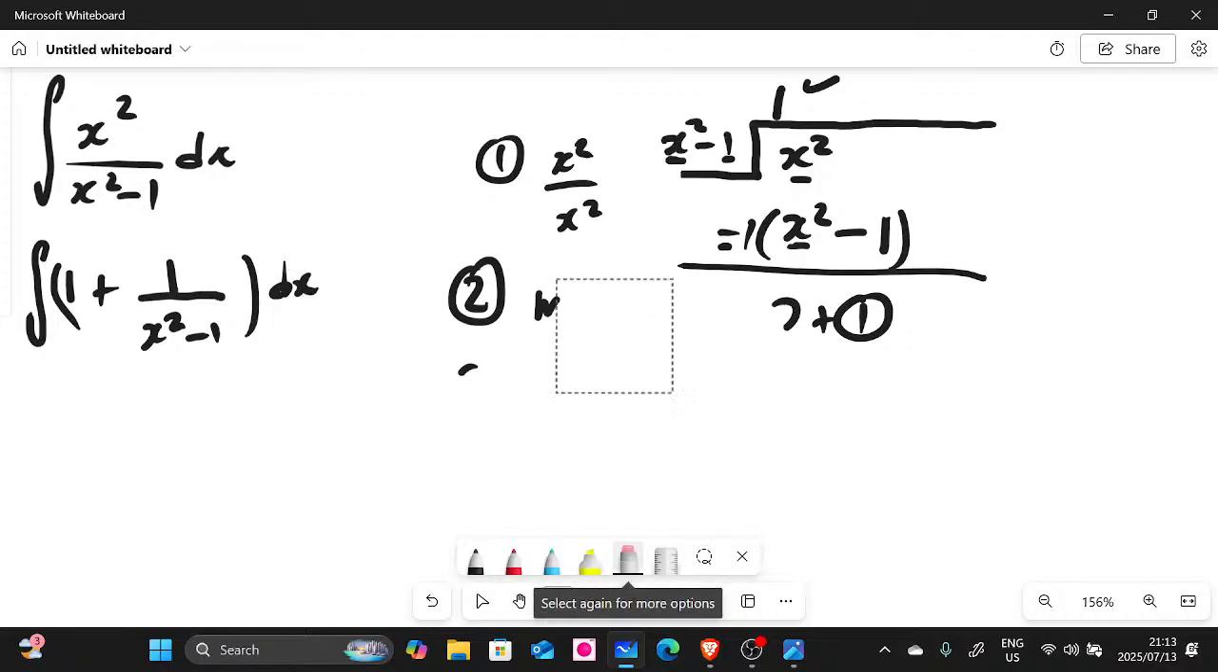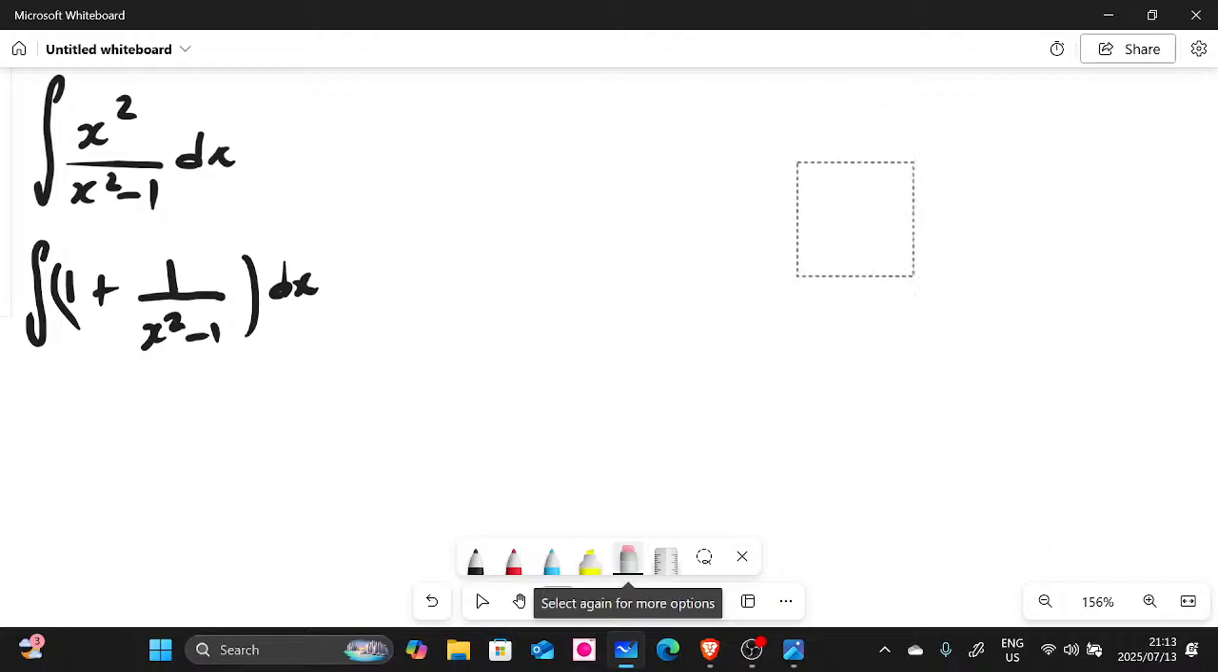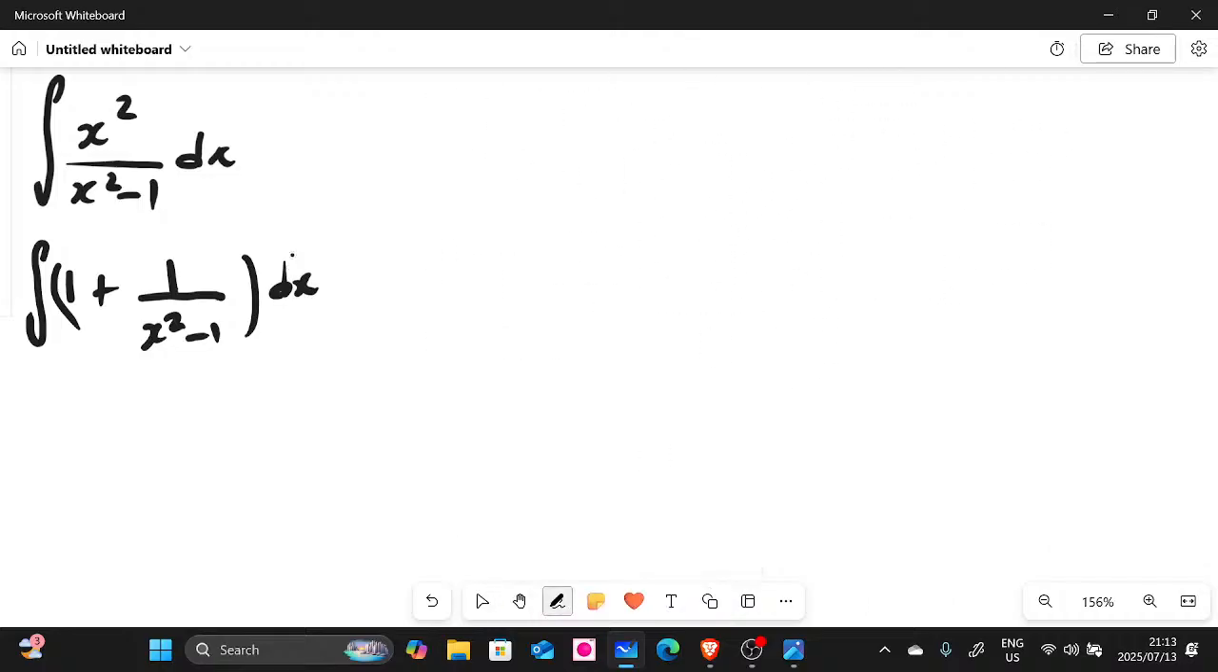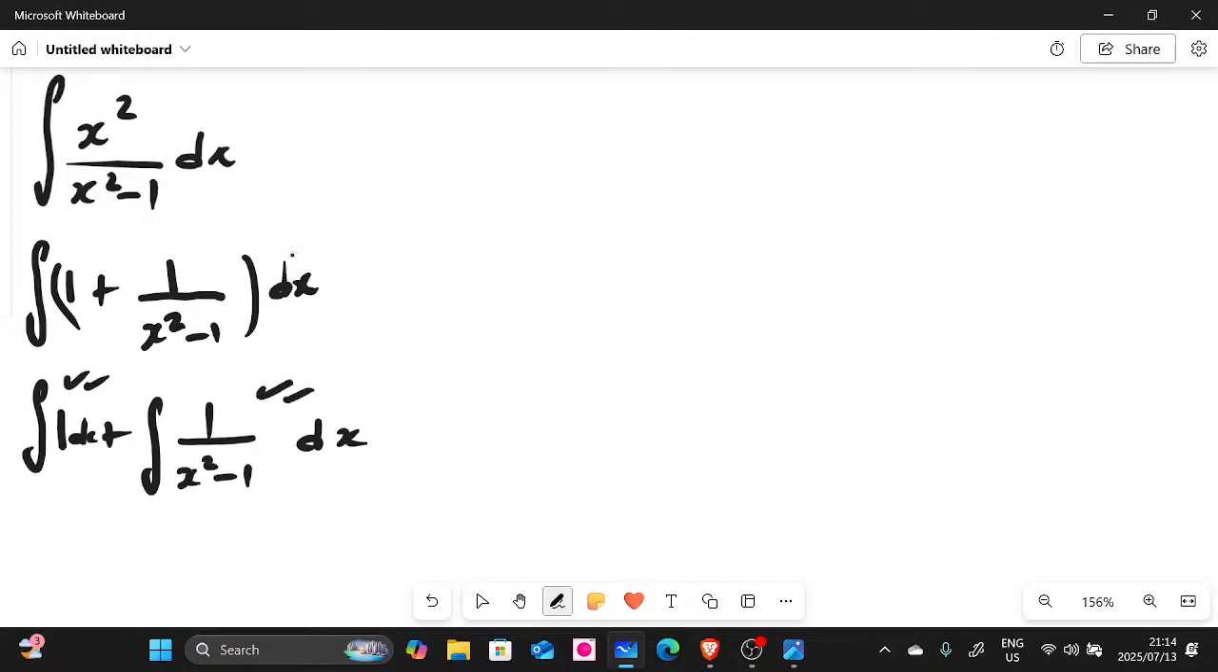Then from there, we can separate them. I can say to you, write them like this: integral of 1 plus integral of 1 over x squared minus 1, and then dx. All of them obviously is dx. There we go. Separate them. This one, we're going to deal with it later. This one, that's where we need to use partial fractions, guys. So I'm going to do it here, let me continue here on top.